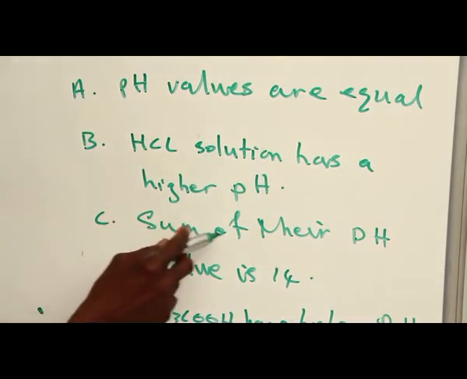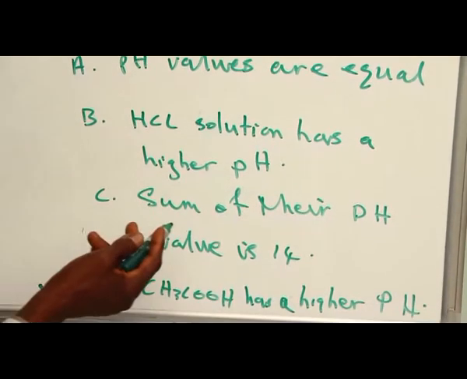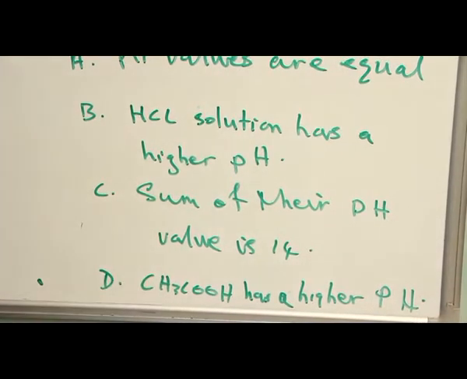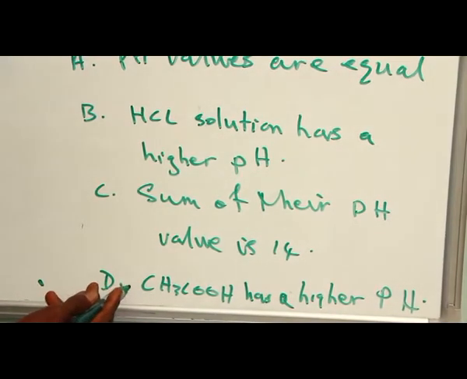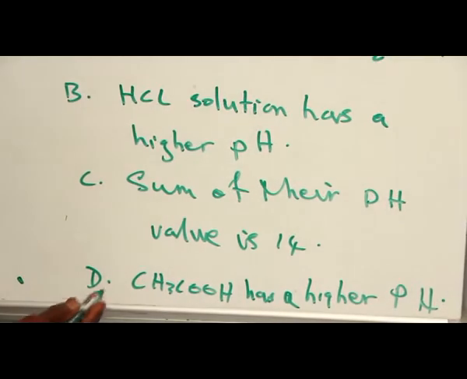C. Sum of their pH values is 14. It's not true. They have different pH values, but their sum may not necessarily be 14. D. Ethanoic acid has a higher pH. Yes, ethanoic acid is a weak acid. The weaker the acid, the higher the pH value. Consequently, the correct option is D.